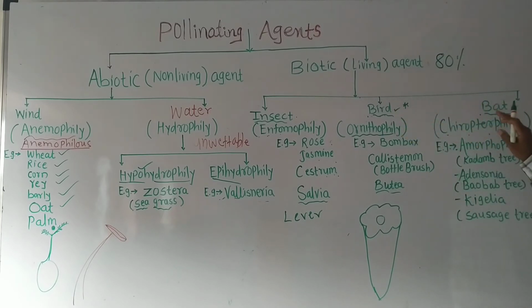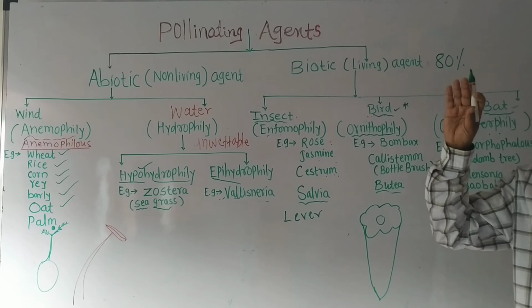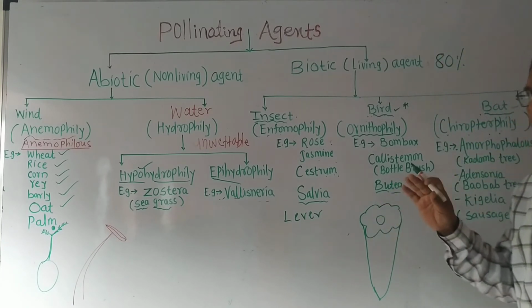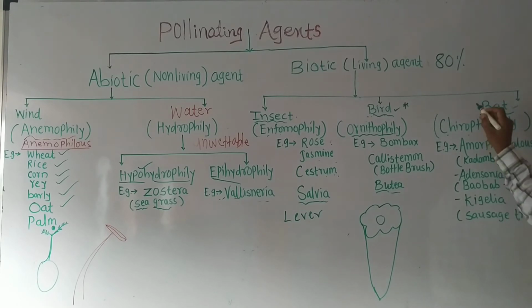The last biotic pollinating agent is the bat. You know bats are nocturnal animals. They transfer the pollen grains over long distances, even several kilometers. The pollination by bats is called chiropterophily, and the flower is called chiropterophilous. Examples are Amorphophallus, Adansonia, Kigelia.